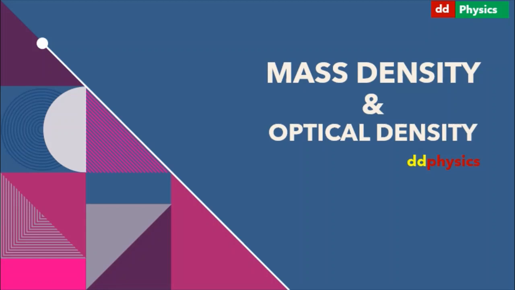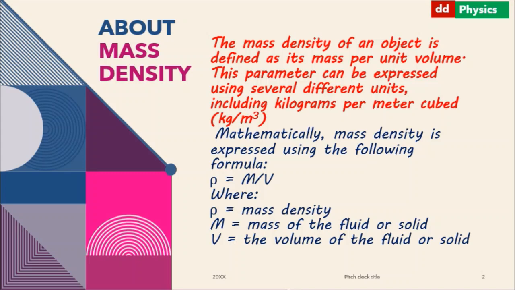Dear students, in this video I am going to explain mass density and optical density. About mass density, the mass density of an object is defined as its mass per unit volume. This parameter can be expressed using several different units including kilograms per meter cubed.